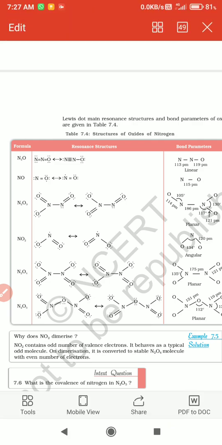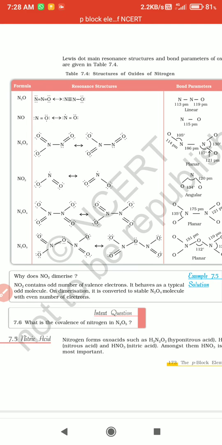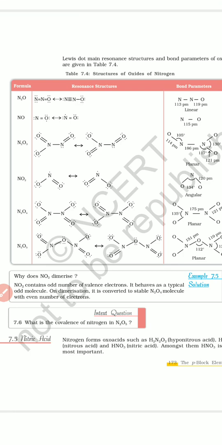Next, the NO2 molecule, nitrogen dioxide. Now we are going to see the nitrogen dioxide structure.